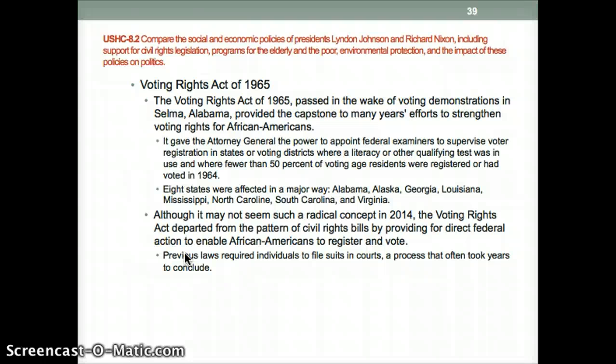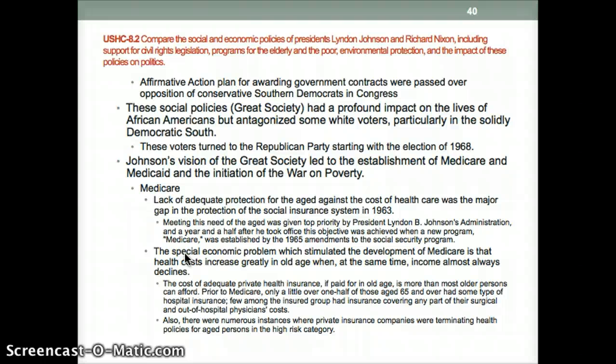Previous laws required individuals to file suits in court, a process that often took years to conclude. So now they can appeal directly to the federal government. And then affirmative action is also a part of that. Plans for awarding government contracts were passed over the opposition of conservative Southern Democrats in Congress. Affirmative action is basically the policy where you have to hire or let so many people of a different race into a job to ensure that there's fairness in hiring and going to college.